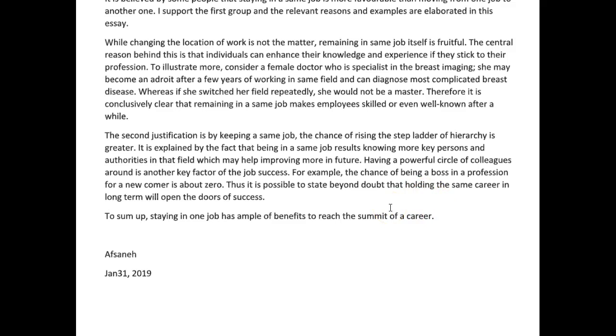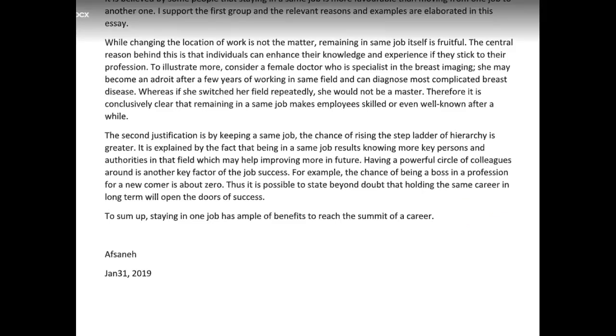Alright, so Afsaneh, there's some good elements here. There were some mistakes, though, that I want you to pay attention to and try to improve. You are doing well, though. I can see your writing improving as you continue.